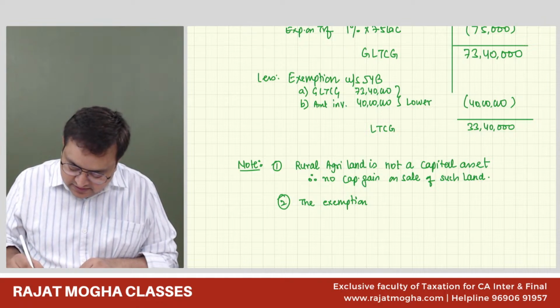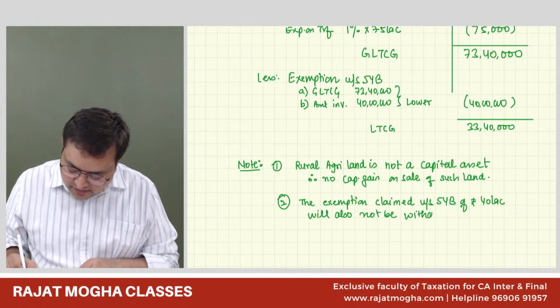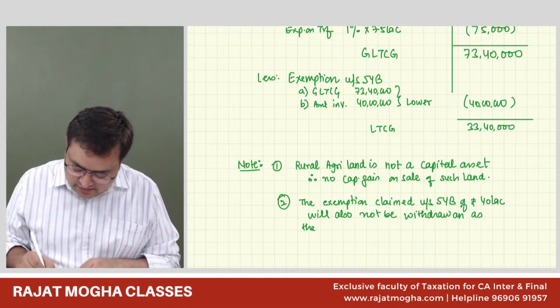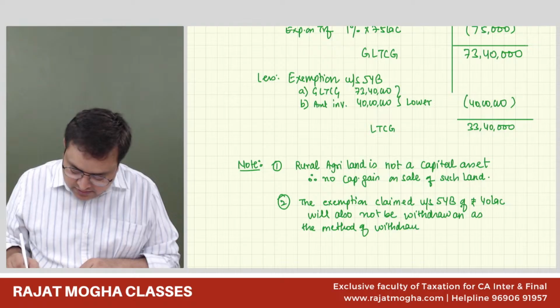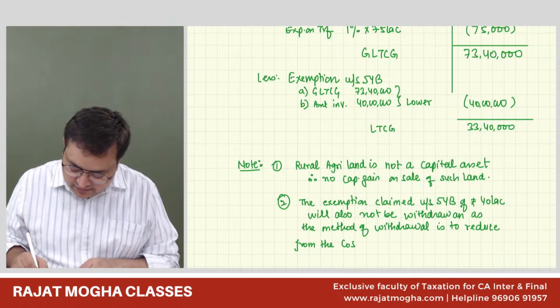The exemption claimed under section 54B of rupees 40 lakh will also not be withdrawn, as the method of withdrawal is to reduce from the cost of new land.